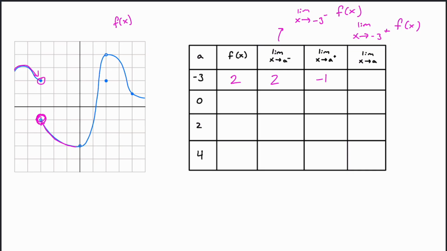Well, no, we've got 2 and -1, so those are not equal, so this does not exist. Alright, let's look at 0. So if we look at f of x at 0, well, this is an open circle here, so this does not exist. There is no other point here. There's no jump discontinuity or removable discontinuity. There's no discontinuity here that we can actually place the number at. It is just a hole, right? So that does not exist.